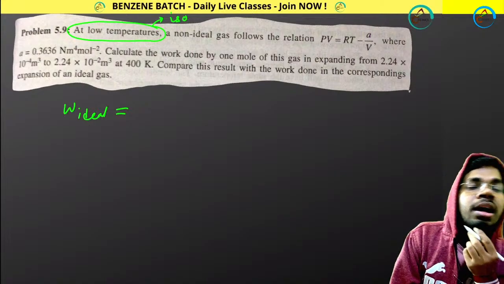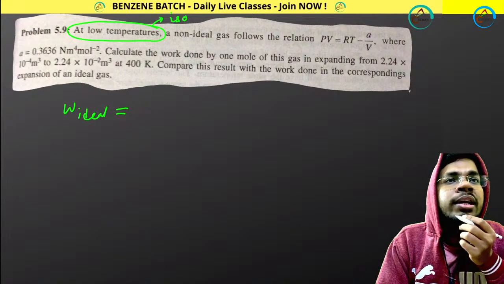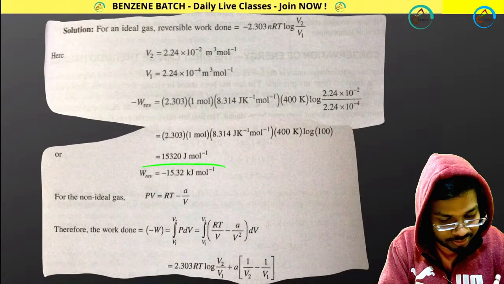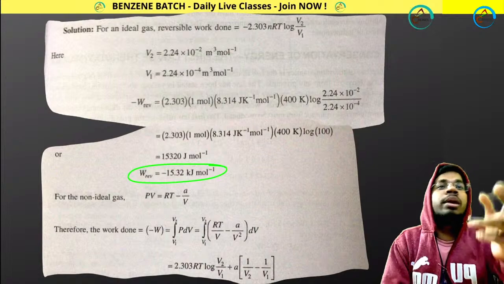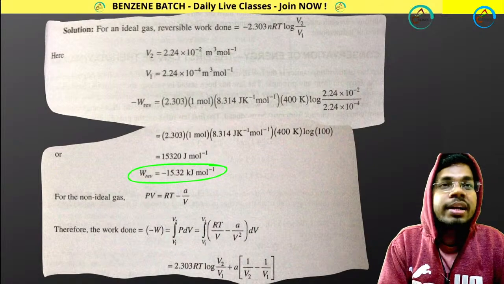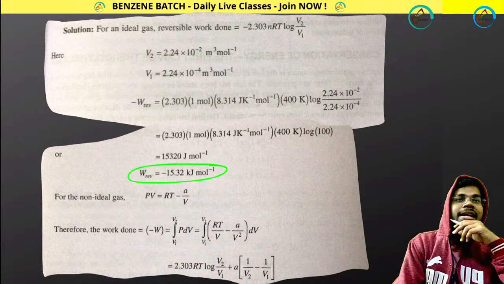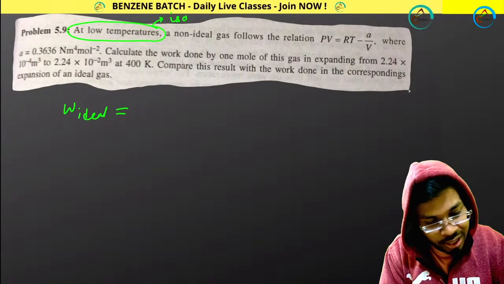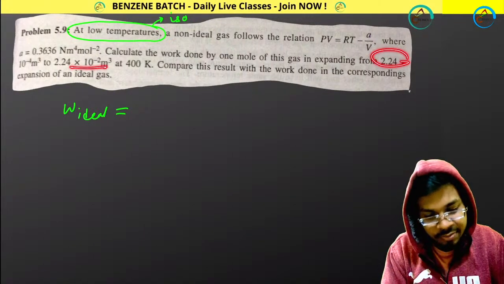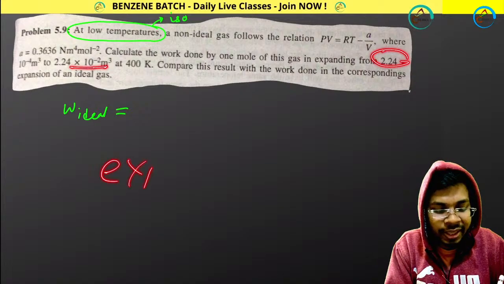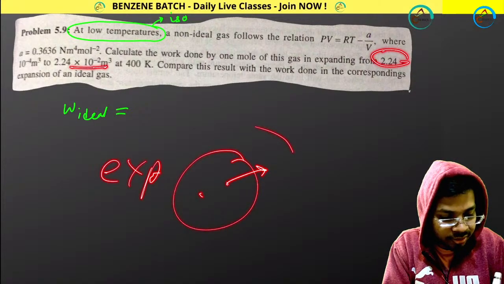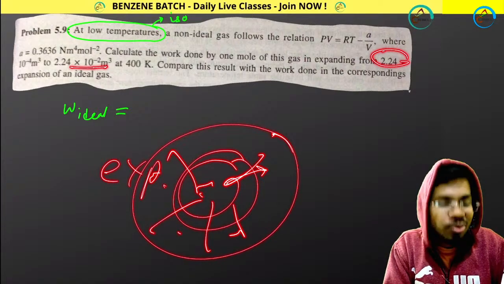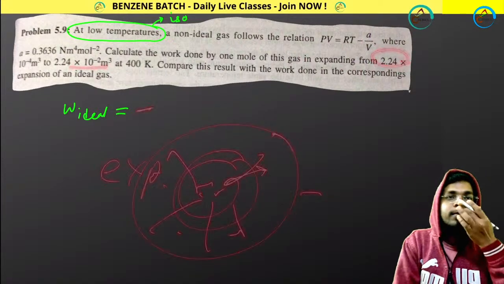Okay, Akash got the answer 15.29 kilojoule. Let's see. Very good. Did you put negative sign? No, you didn't put negative sign. 15 point minus, where is minus, Akash? Because look at this here, V1 is less, V2 is more. That means expansion is happening. Expansion means system is doing work. System is doing work, that is negative. Where is your negative?